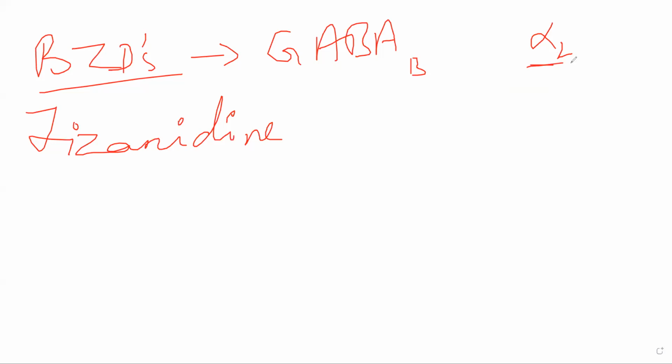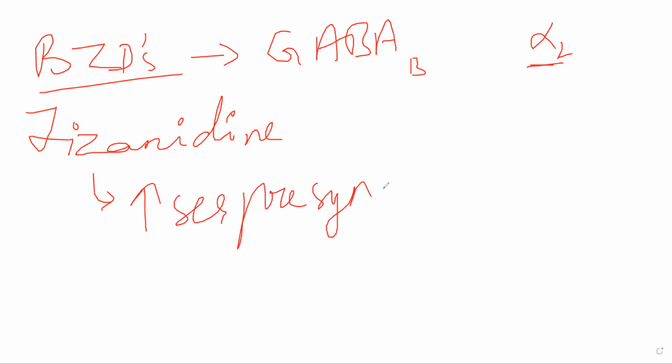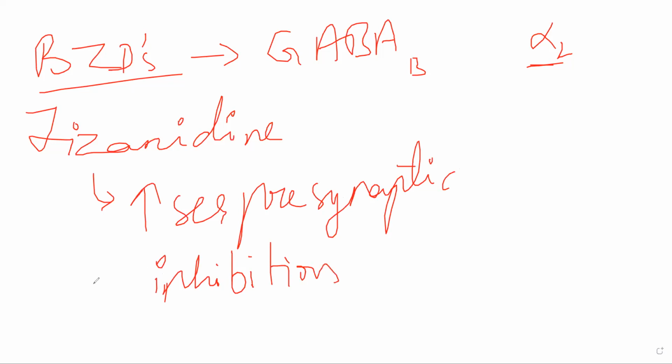Alpha 2 receptors are present in your CNS. What these will do is they will ultimately decrease your BP. Let me put it this way: whenever alpha 2 receptors are stimulated, the final result will be that your BP will go down. Here, tizanidine is very similar to that alpha 2 agonist. It will act as a central alpha 2 agonist, and because of which it will cause presynaptic inhibition of the motor neuron.